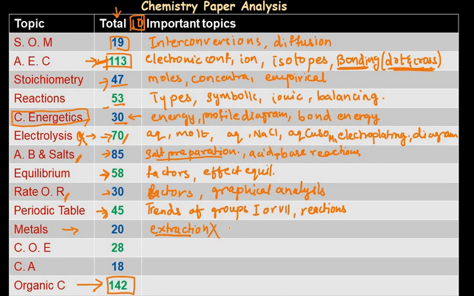So what I suggest is just remember the reactions of extraction of iron, Fe, and aluminium extraction. Aluminium extraction is partially covered in electrolysis also. These are the few topics you need to understand, and the uses of a few metals. That is the only thing we need to know.